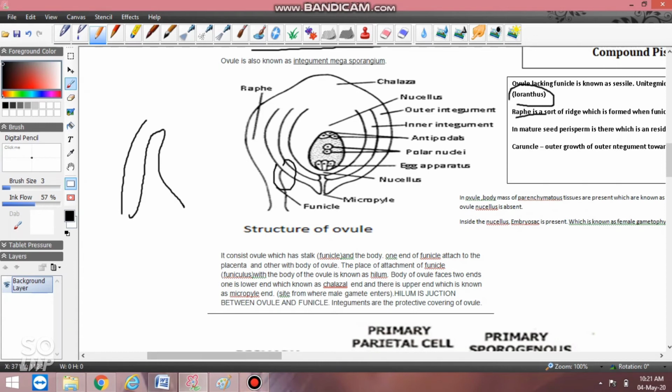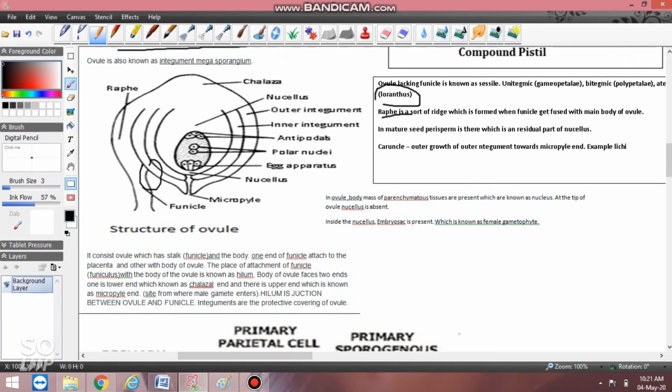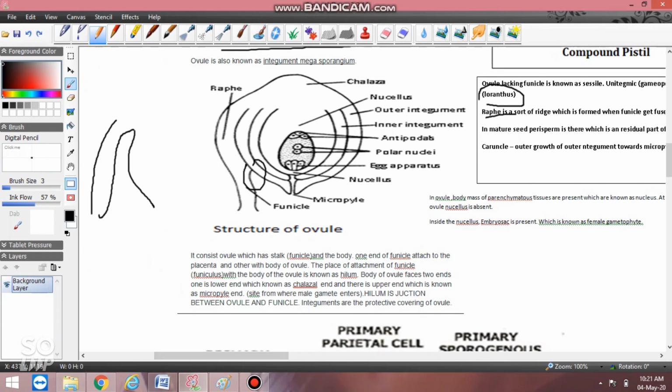Next term: in a mature seed, perisperm is there. This is one they can ask you in one word, that's why I have written it. Next is caruncle, very important. It is an outgrowth of the outer integument towards the micropyle. What does that mean? If this is the integument and it shows a little more growth, so that the micropyle end becomes very shrunken, this outer growth is known as caruncle, right?